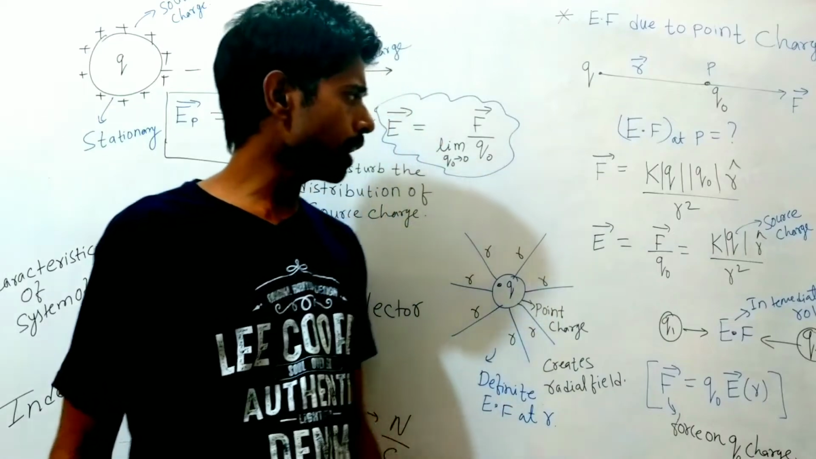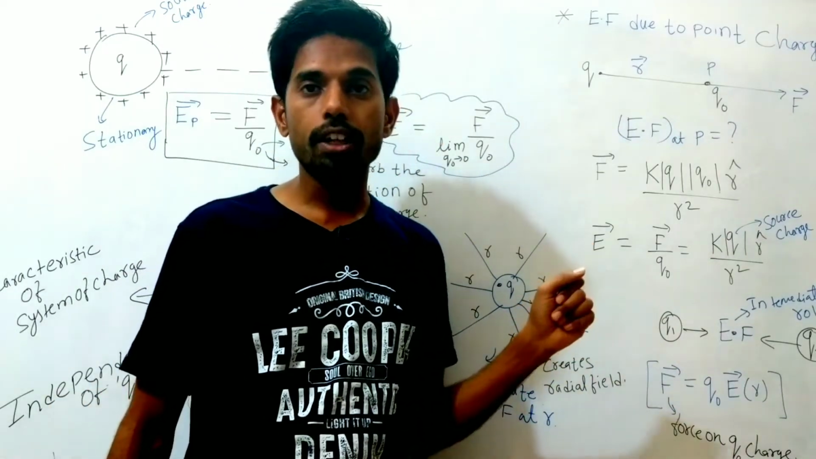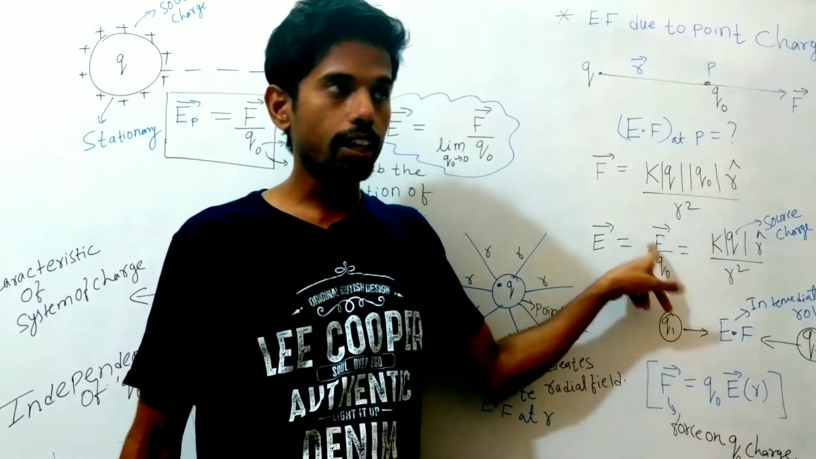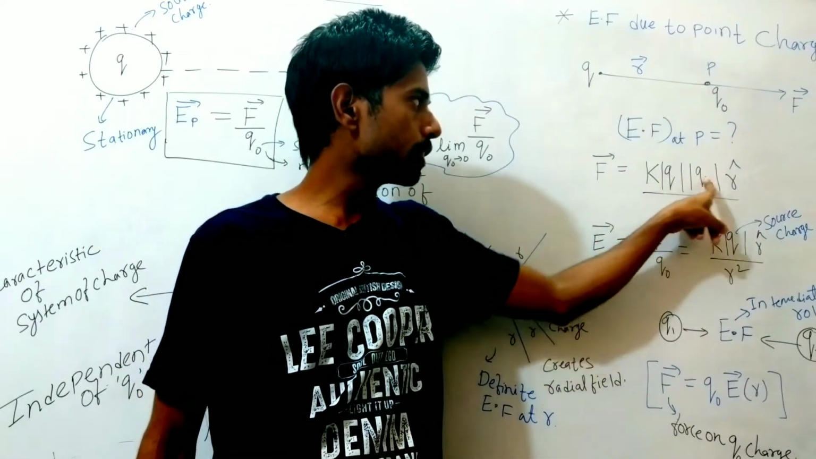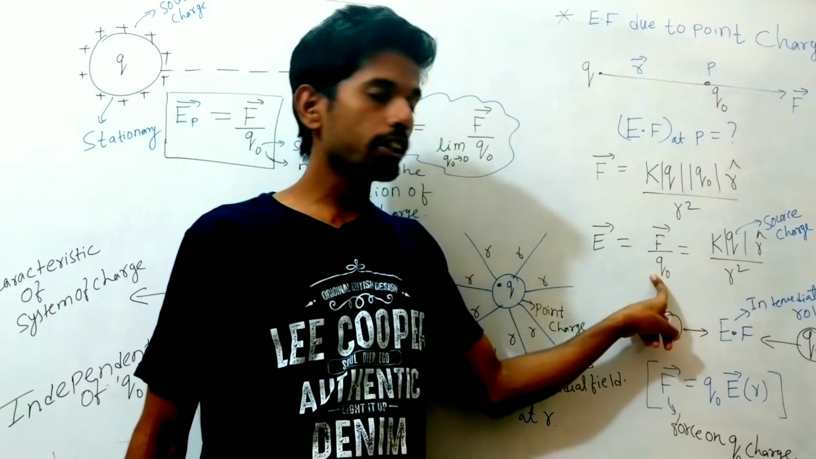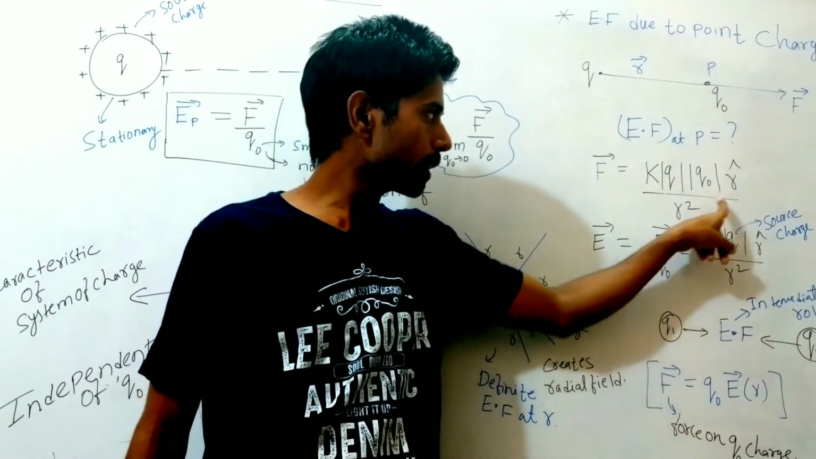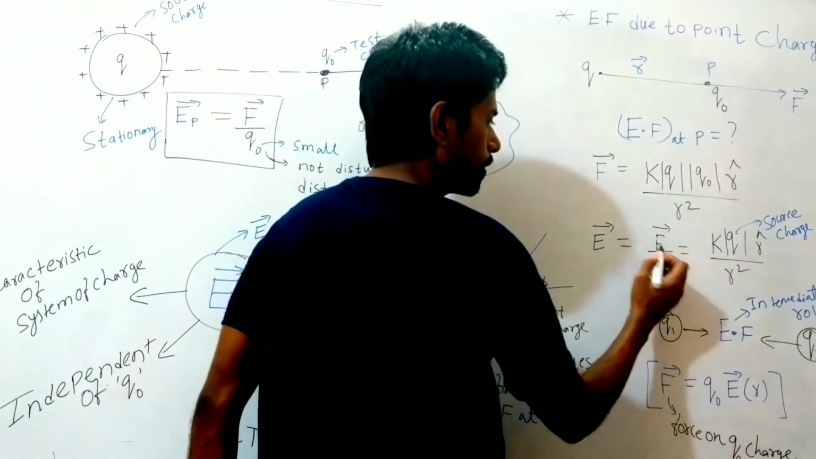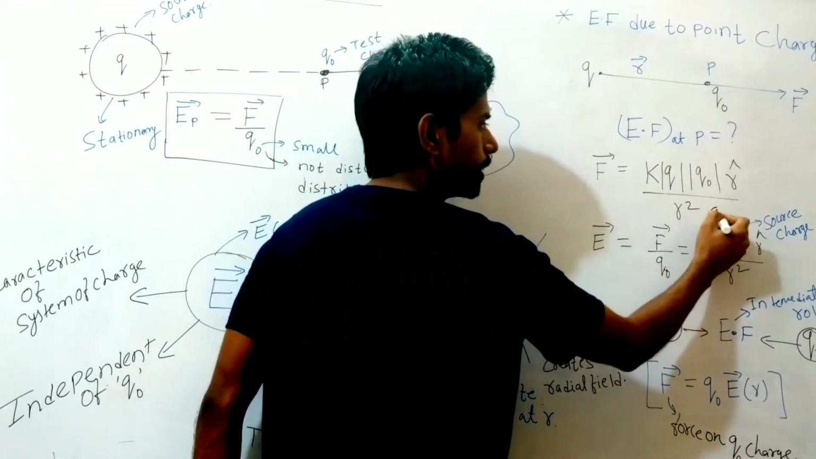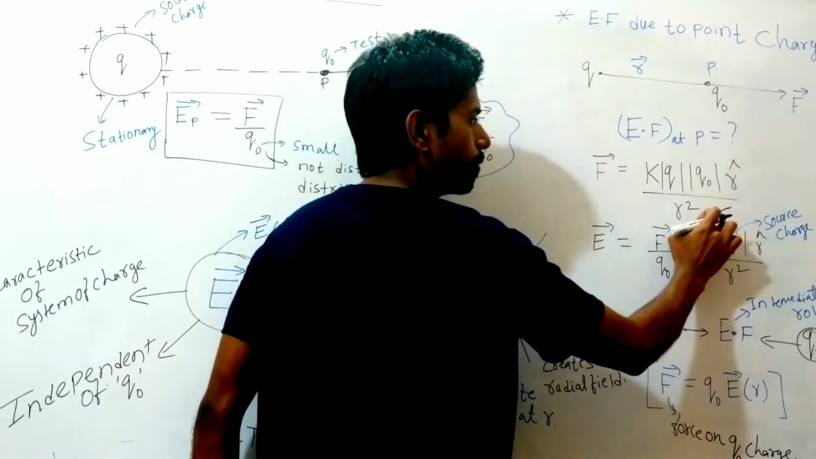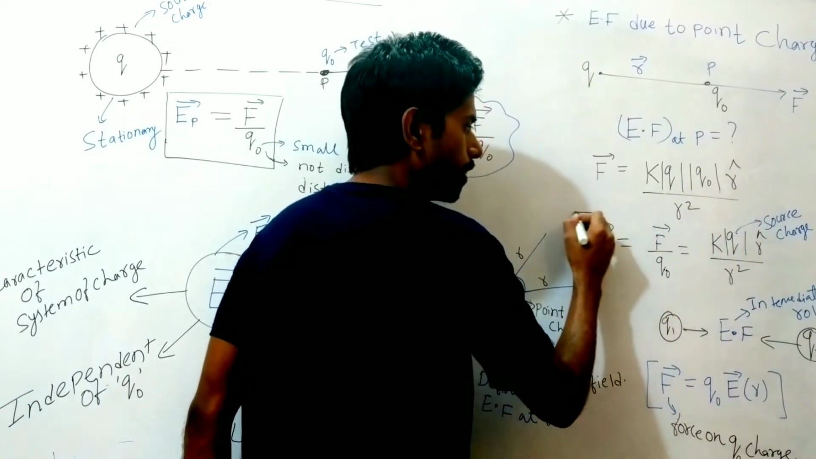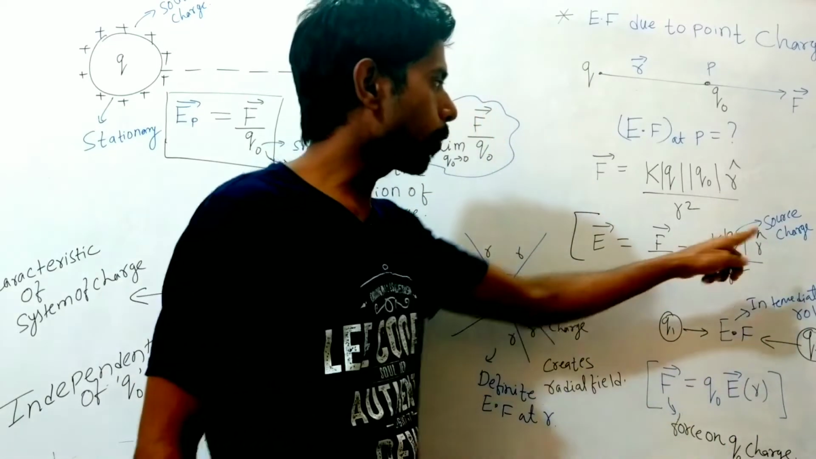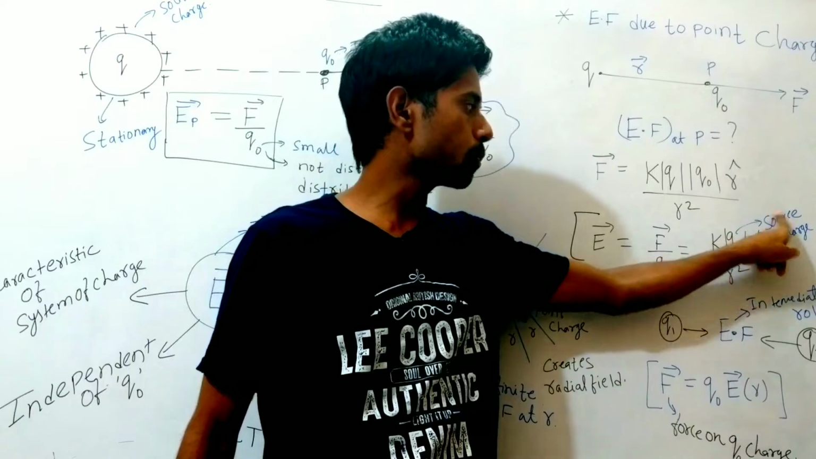Now we know by definition, electric field is the force experienced by the test charge, that is Q naught. So we can write F is equal to k Q1 Q naught upon r square. Here Q naught is also there. If I divide by Q naught, this Q naught and this Q naught will cancel, and we will get the electric field formula: E is equal to k mod of Q r cap upon r square. Here a very important point: Q is the source charge.